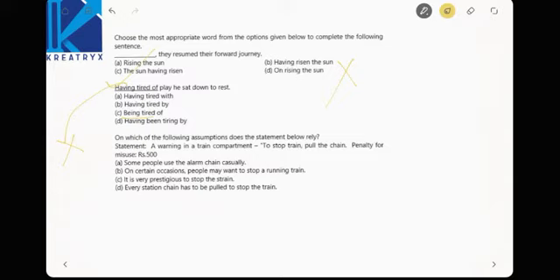Which one of the following assumptions does the statement rely on? A warning in a train compartment.